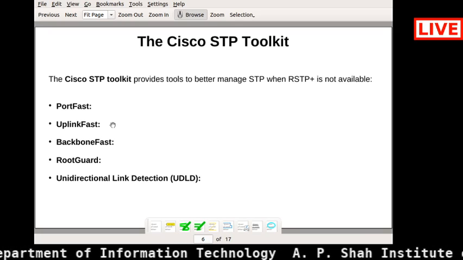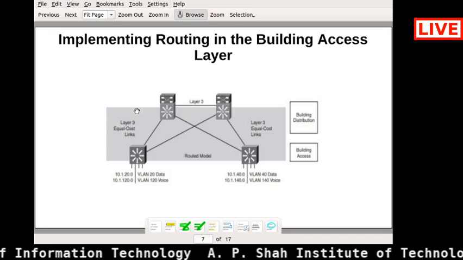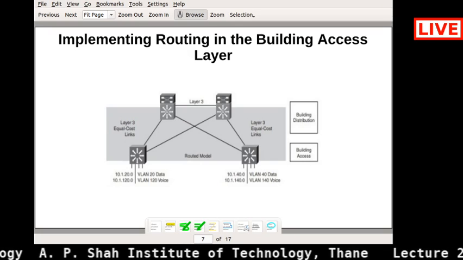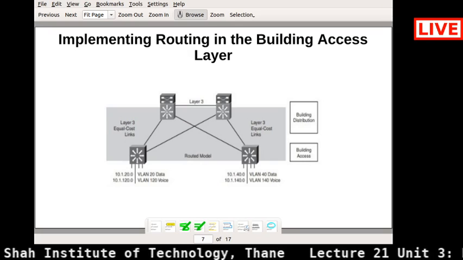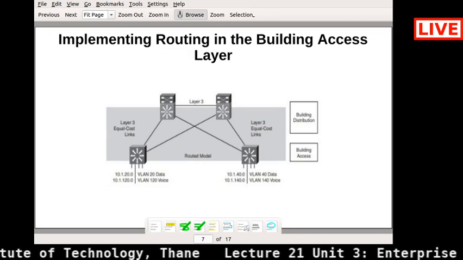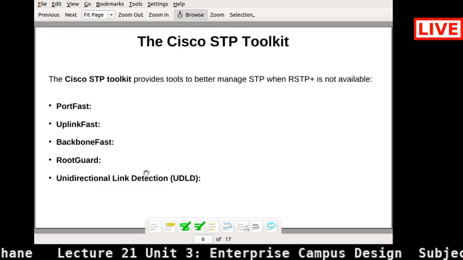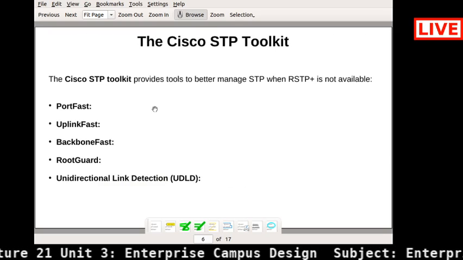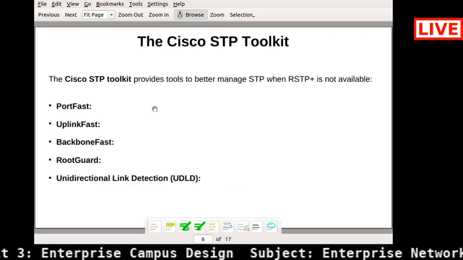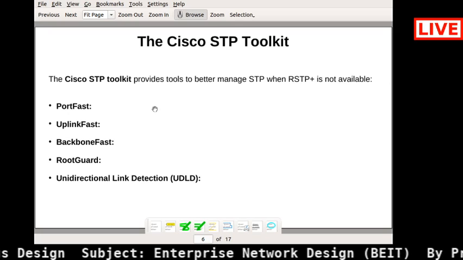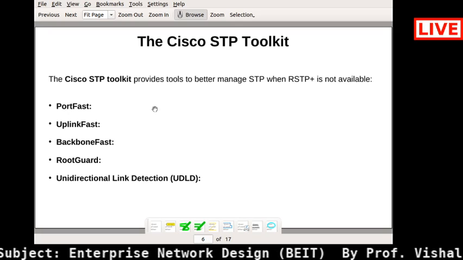Then we will see the implementation of routing in the building access layer in the next session. Here you must also understand the trunking between the switches.